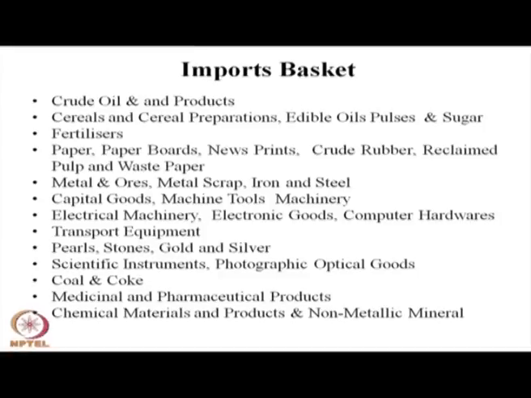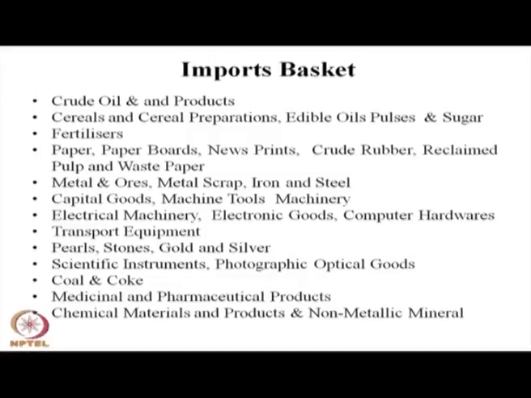After that come cereal preparations, edible oil, pulses, sugar and fertilizer, which are other parts of our import basket. Paper, newsprint, crude rubber, reclaimed rubber, pulp and waste paper are also part of our import basket. Similarly, metals, ore, metal scrap, iron and steel, capital goods, machine tools, machinery, electrical machinery, electronic goods, computer hardware and transport equipment are also part of our import basket.